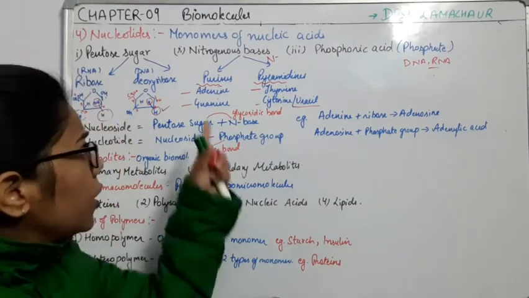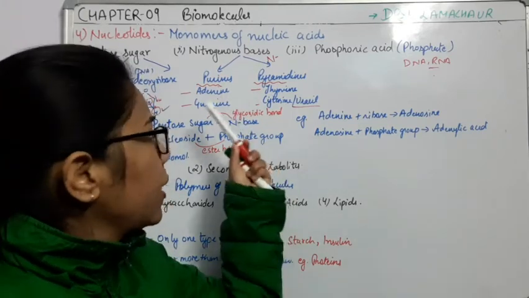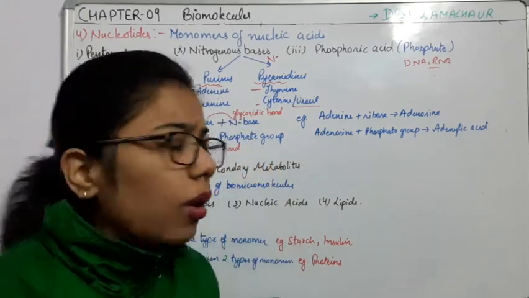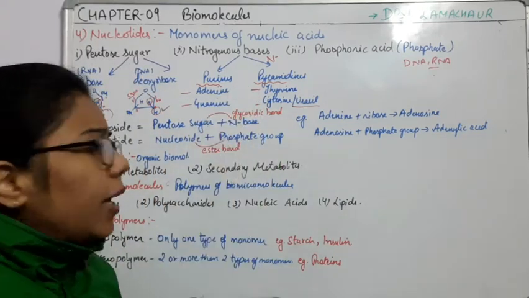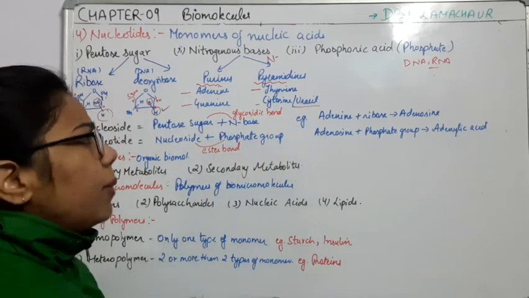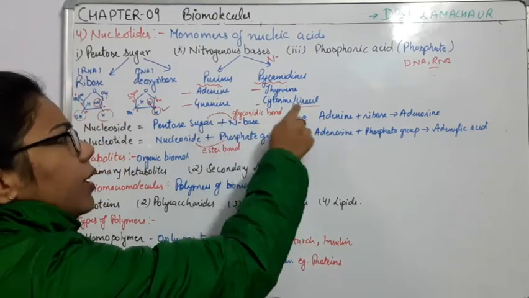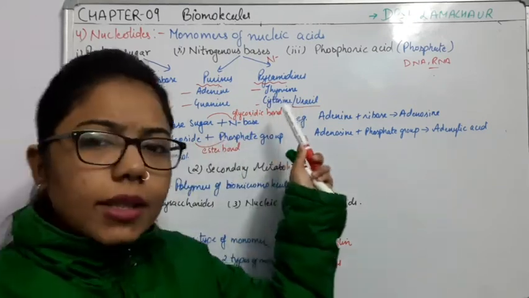Okay, and due to that, what will happen? There will be pairing in these nitrogenous bases, and always, if you will see, adenine will combine with thymine and guanine will combine with cytosine. Okay, but in case of RNA, the guanine will combine with the uracil. Otherwise, everything will be same.